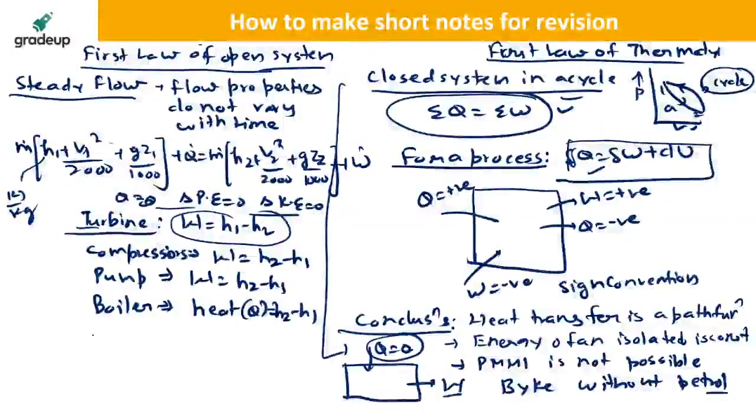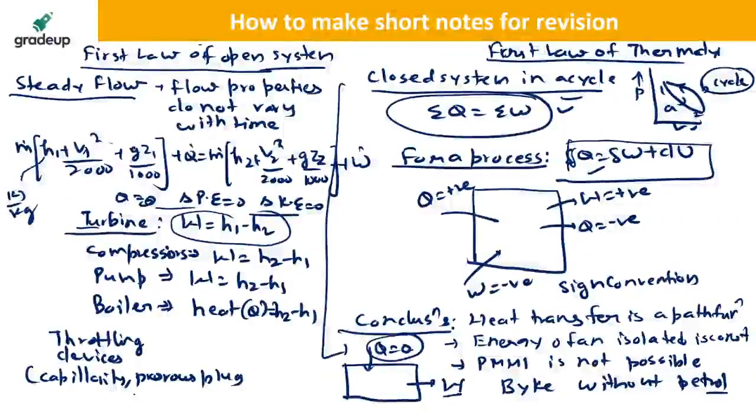And for a throttling device, what do you have to write? Throttling devices are those devices, for example, capillary tube, porous plug, valve. These are called throttling devices. Throttling is a highly irreversible process.